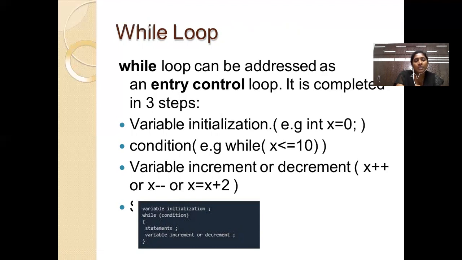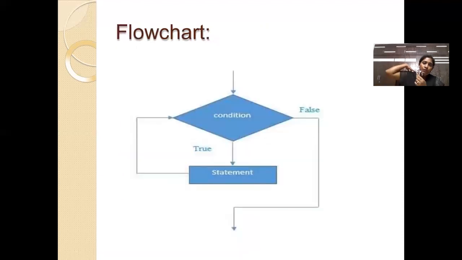It can be an updating variable, which can be incrementing or decrementing the variable. This is the flowchart of a while loop. First, it checks the condition with the initialized variable. Then, if the condition is true, it executes the statements block until the condition is false. Once the condition is false, it exits the loop. If any remaining statements are there, it executes them, or else it just comes out of the